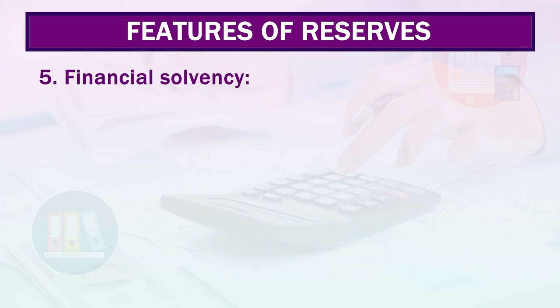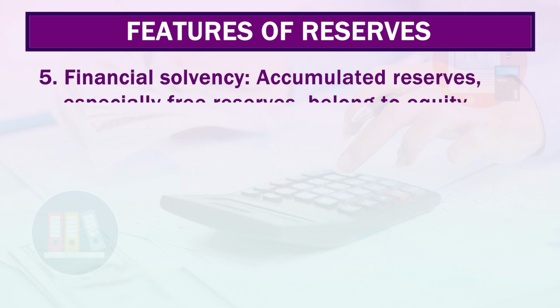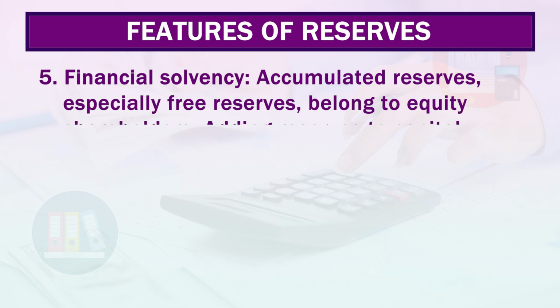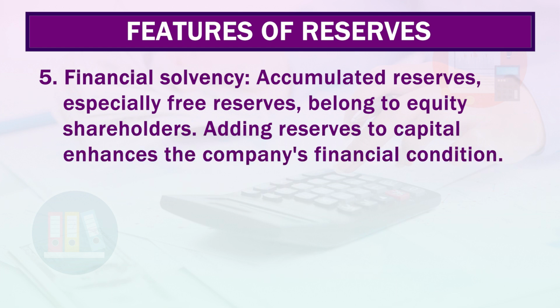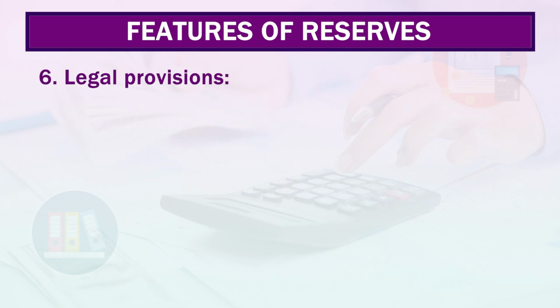Next is financial solvency. Accumulated reserves, especially free reserves, belong to equity shareholders. Adding reserves to capital enhances the company's financial condition. Next is legal provisions.